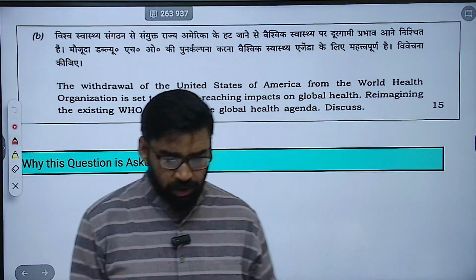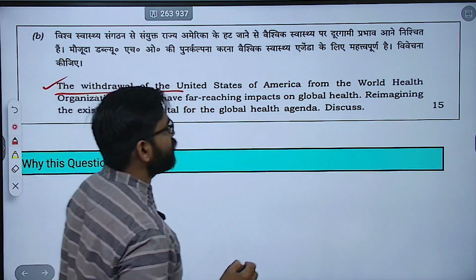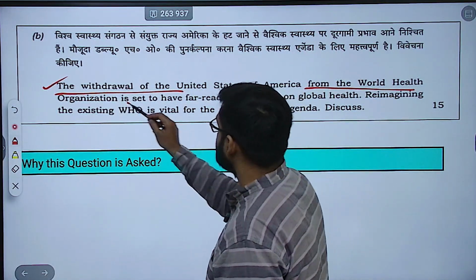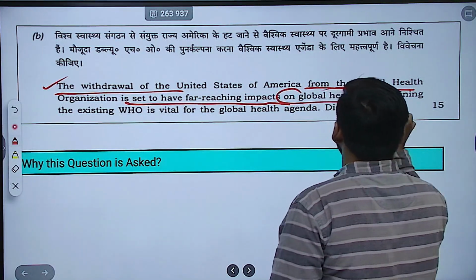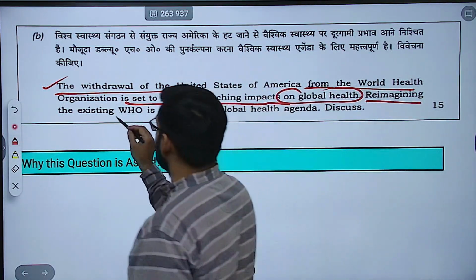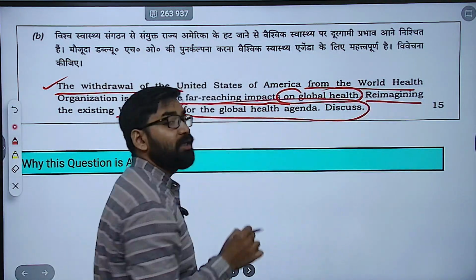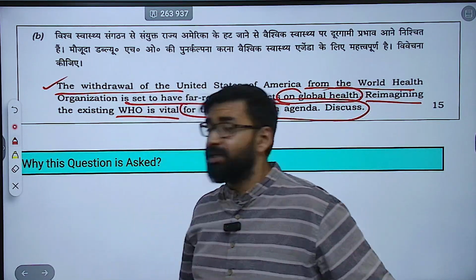Now next question, question number 2B. The withdrawal of the United States of America from the World Health Organization is said to have far-reaching impact on global health. Reimagining the existing WHO is vital for global health agenda. Discuss. Now, why is this question asked?